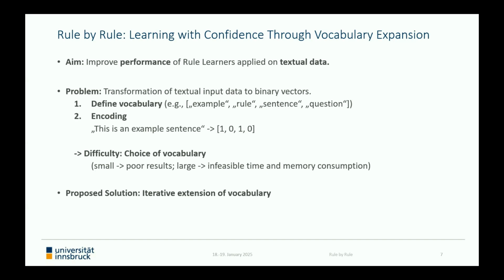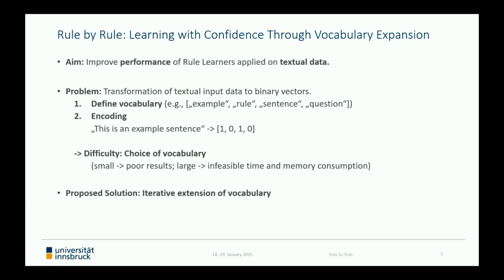But first, let's discuss the main problem concerning the application of rule learning methods on textual data, namely the choice of the underlying dictionary or vocabulary. Usually, the textual input is transformed into binary vectors considering the occurrence of certain words or phrases in the text. So 1 if the word appears and 0 if not. For example, the vocabulary defined here results in the following transformation of this sentence. The words example and sentence occur, so the corresponding values are equal to 1, whereas the remaining entries of the vector are equal to 0 because the words rule and question do not appear in the example.